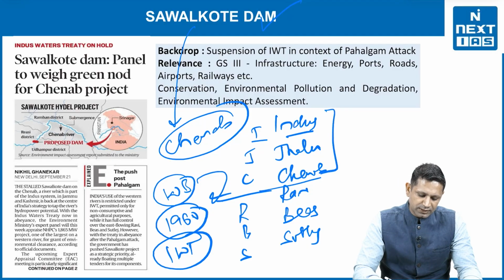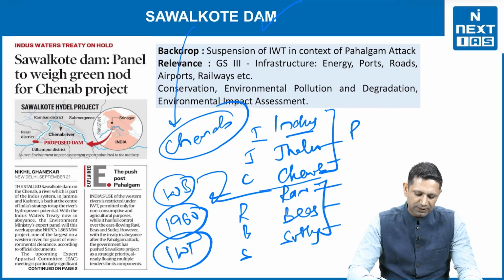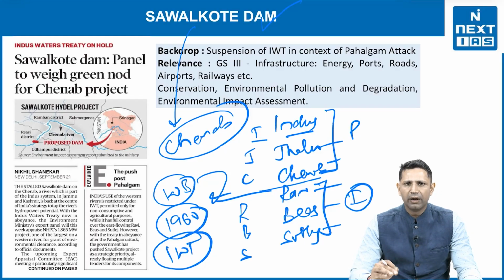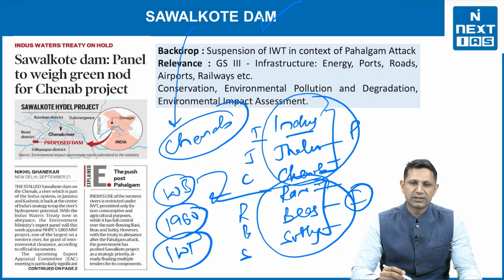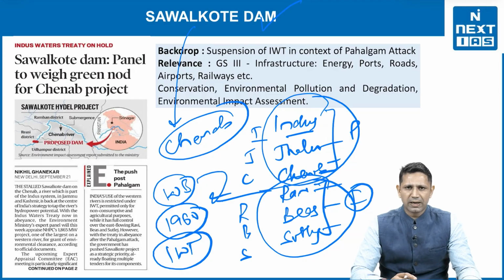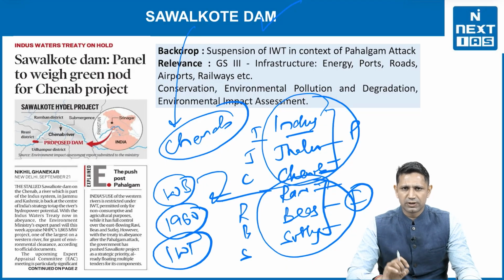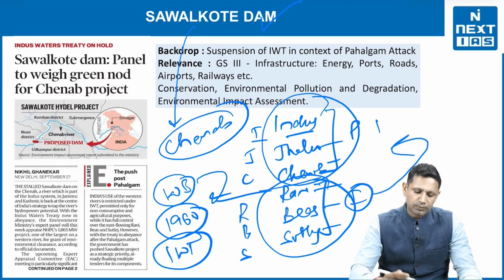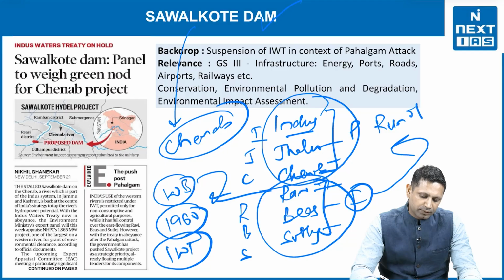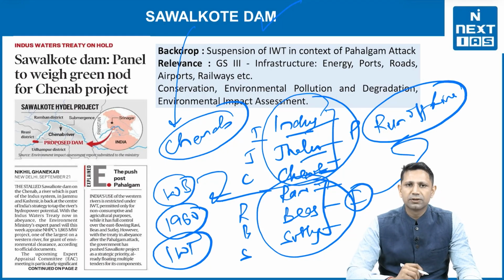It said that the waters of Indus, Chenab and Jhelum will go to Pakistan and the waters of Ravi, Beas and Satluj will go to India. India will be having absolute control over the waters of Ravi, Beas and Satluj. Whereas the waters of Indus, Jhelum and Chenab will go to Pakistan and India will not have control over these waters. Secondly, India can although build run of river project over these 3 rivers.